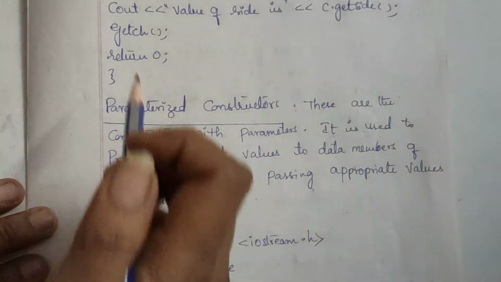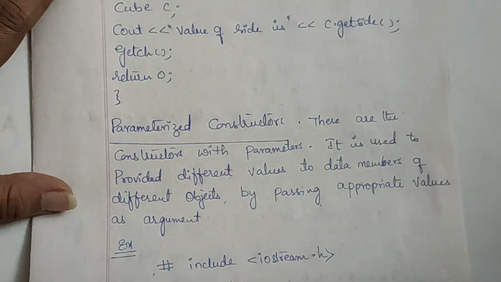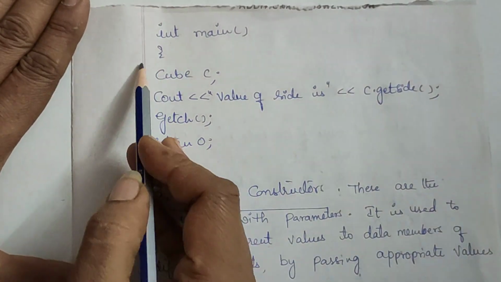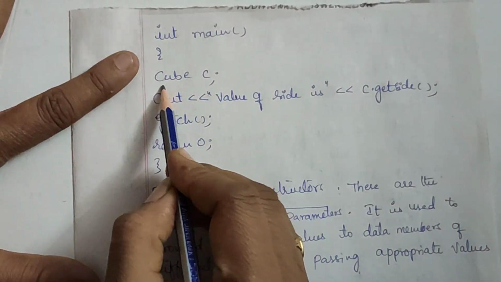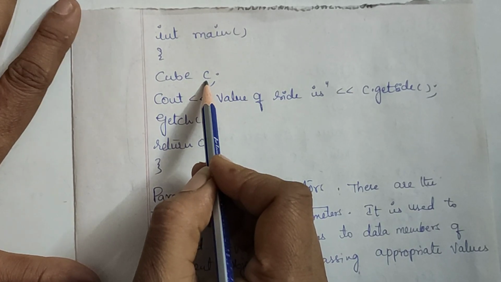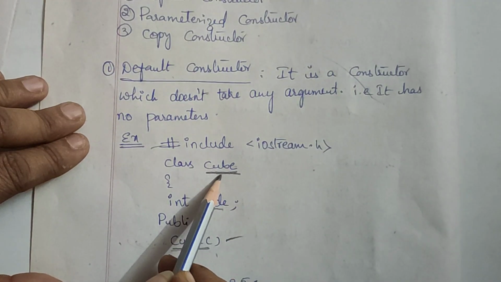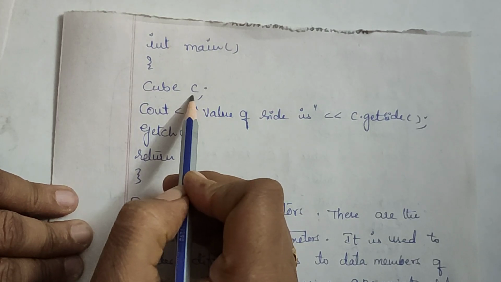Okay, then in the main section, what did I do? Cube C. If you observe here, nowhere I have called the constructor. But what happened? Automatically, when I have created an object, what is the object? C is the object of whom? Of cube. Cube is the name of the class, isn't it? So for that one I have created an object, right?